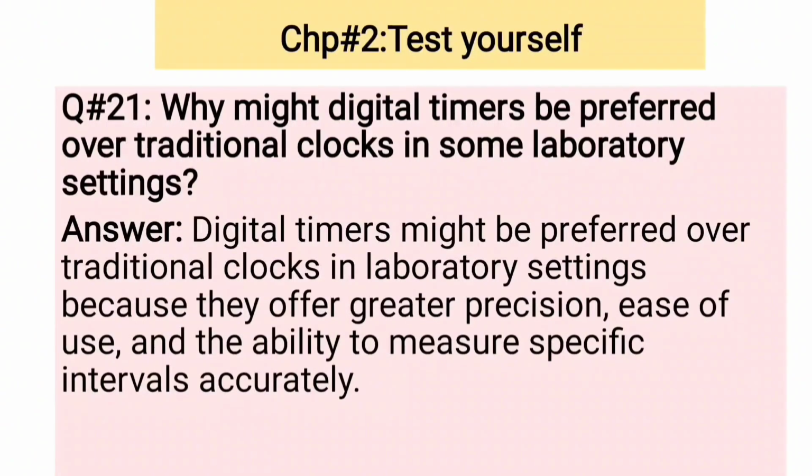Question number 21. Why might digital timers be preferred over traditional clocks in some laboratory settings? Digital timers might be preferred over traditional clocks in laboratory settings because they offer greater precision, ease of use, and the ability to measure specific intervals accurately. So, digital timers are more preferred.